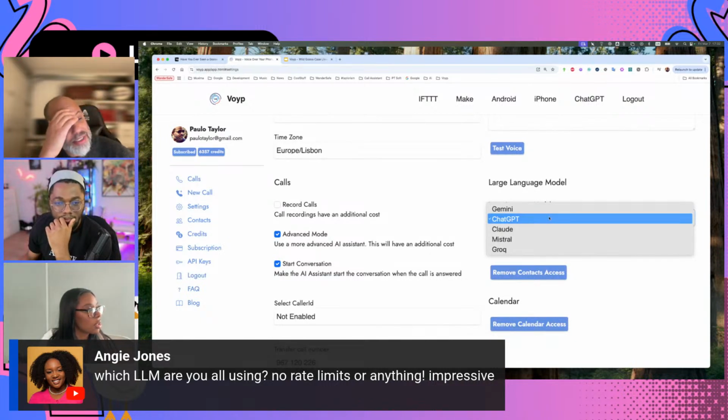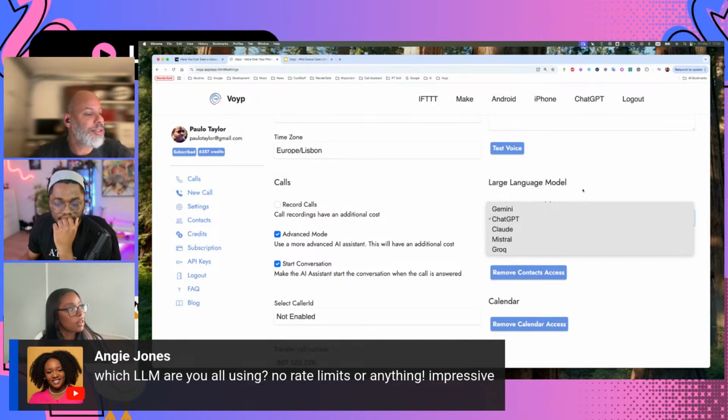For now, we have this. I think Grok from X and DeepSeek, I'm going to add them pretty soon. So yes, you can select which one you want to use.